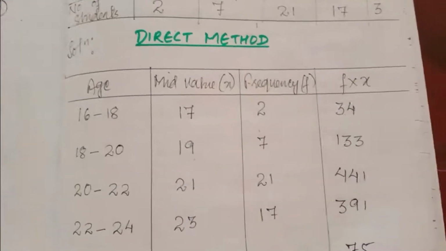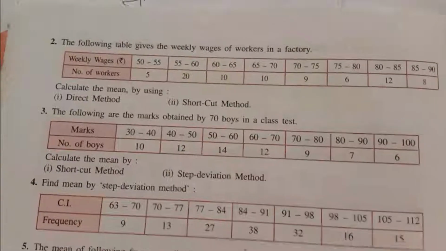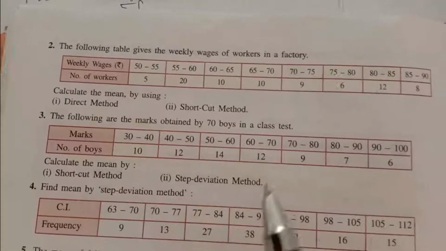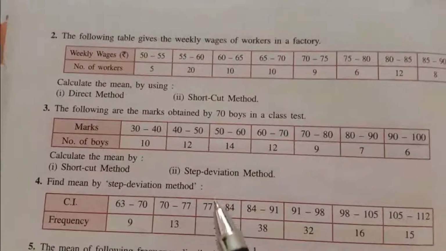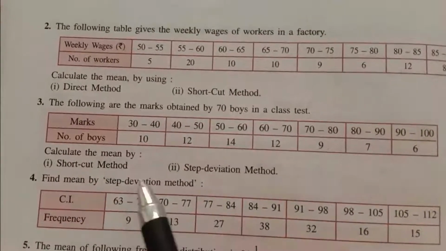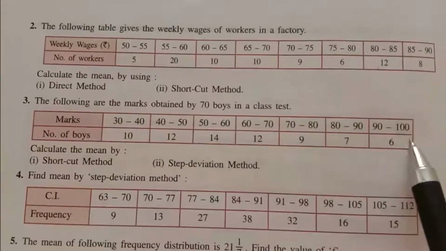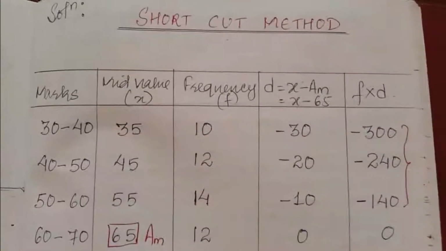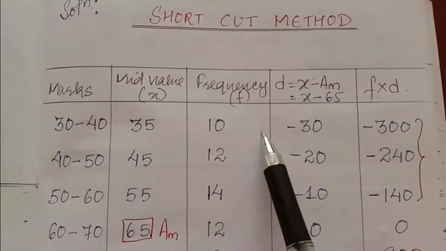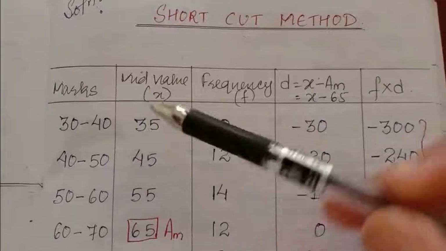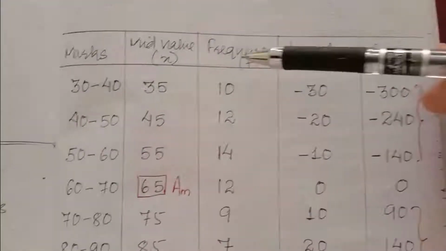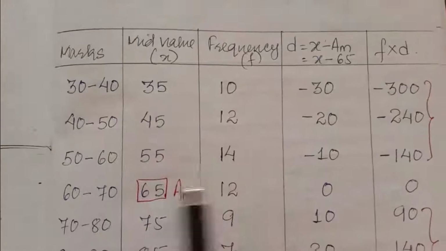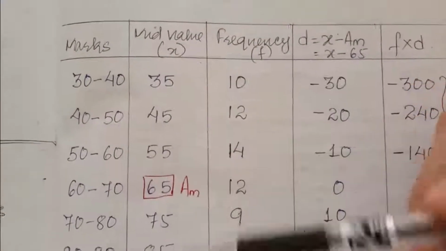Now we will start the shortcut method. So question number 3 we will solve by the shortcut method. Step deviation I will teach you afterwards. First I will teach you the shortcut method. The question is this one. You have to first copy the question. Then the process is the same as the direct method till here. You have to find the mean value, and frequency is given. These two columns are already given in the question.